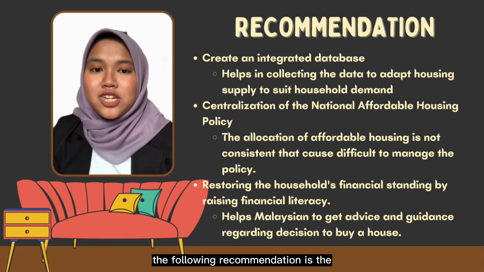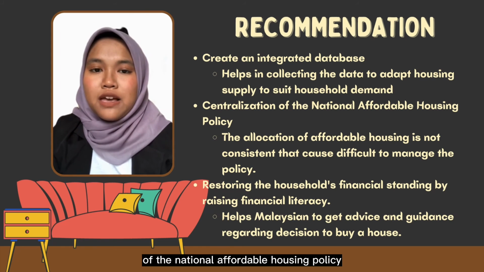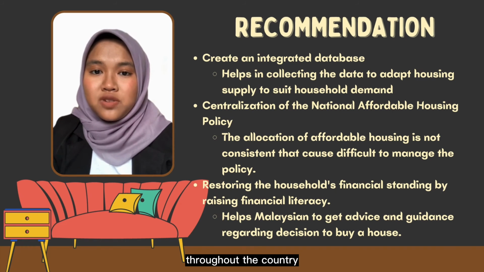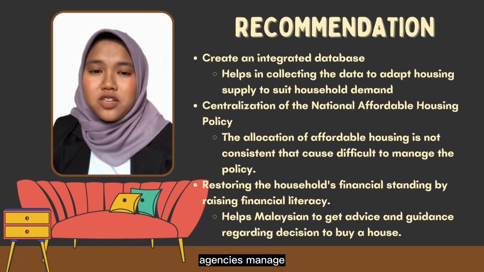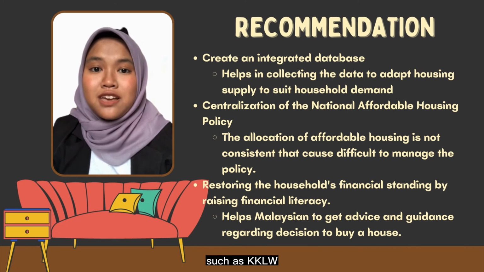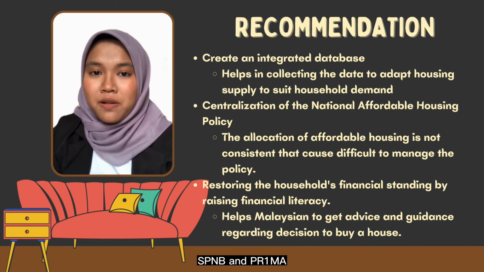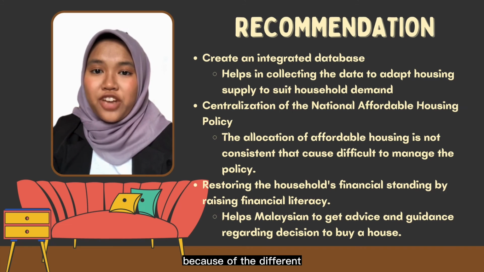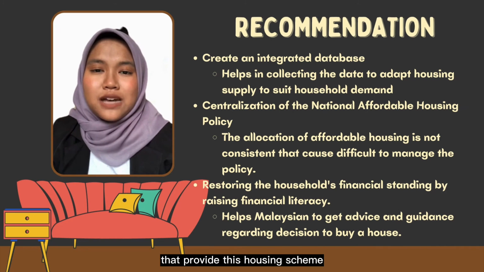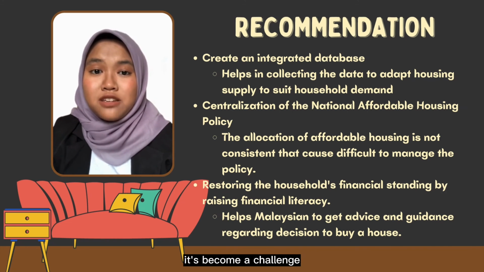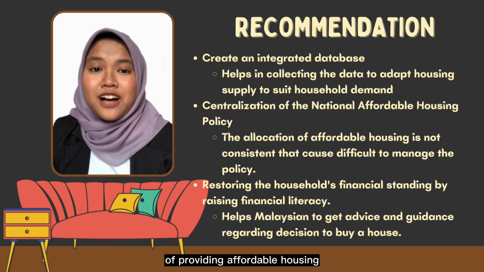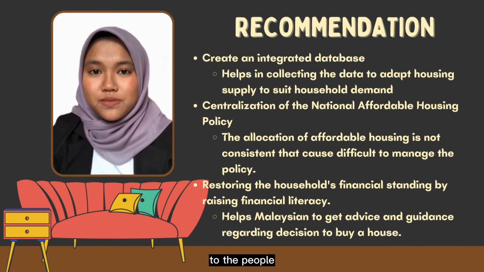The following recommendation is the centralization of the National Affordable Housing Policy. The allocation of affordable housing is not consistent throughout the country because many agencies manage the affordable housing scheme, such as KKLW, SPNB and Prima. Because of the different agencies that provide this housing scheme, it becomes a challenge because each of these agencies has another way of achieving the target of providing affordable housing to the people.